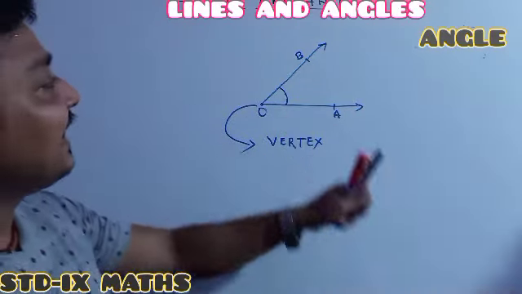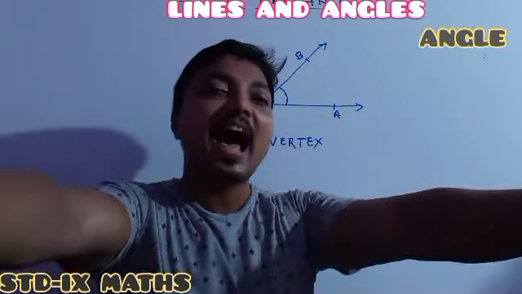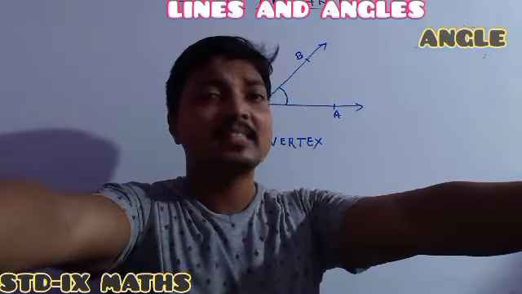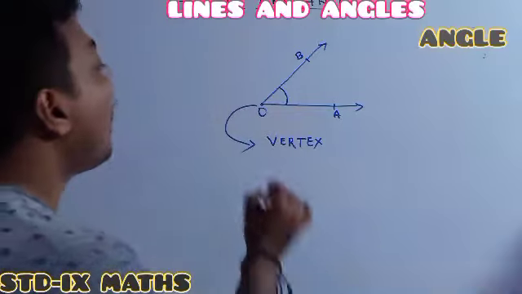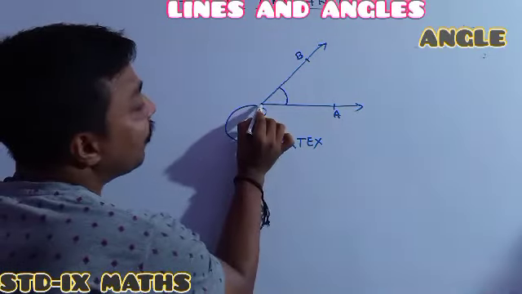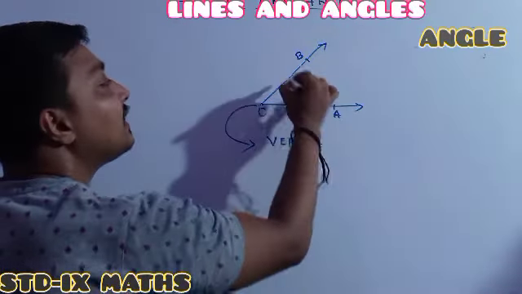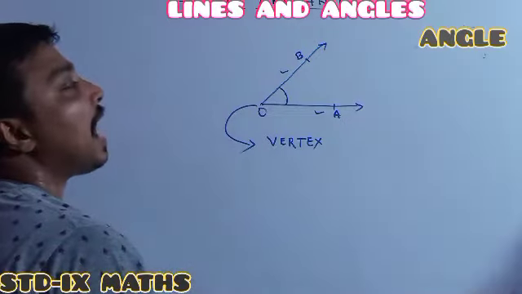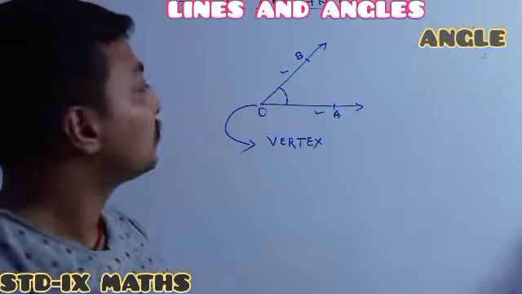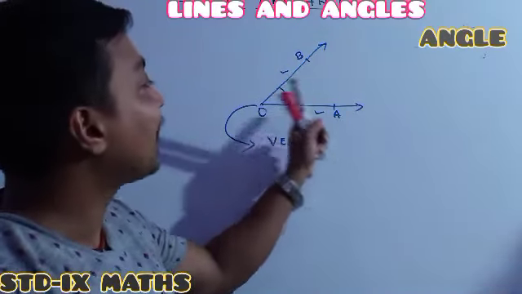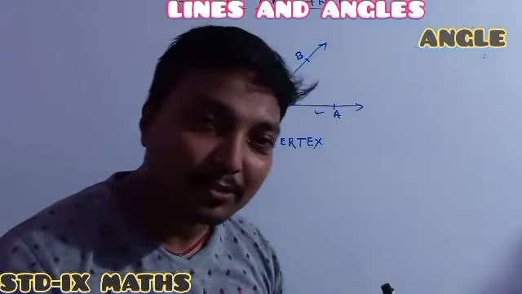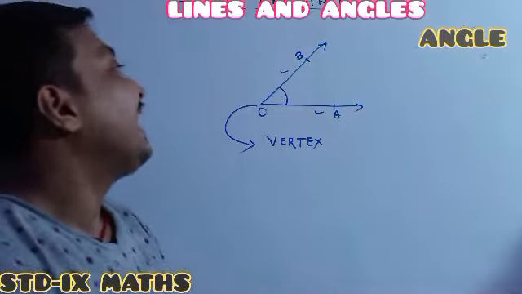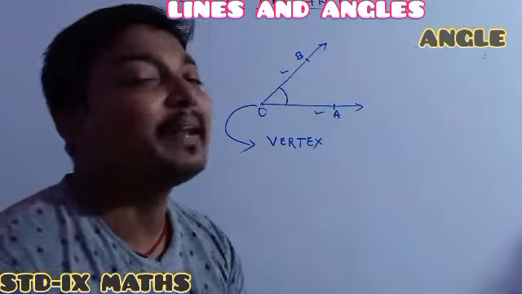Actually this angle is formed just like these are my two arms. In the same way, whenever the angle is formed at O, this one and this one both are called its two arms. So it means OA is one arm and OB is the other arm. Perfectly understood the concept.